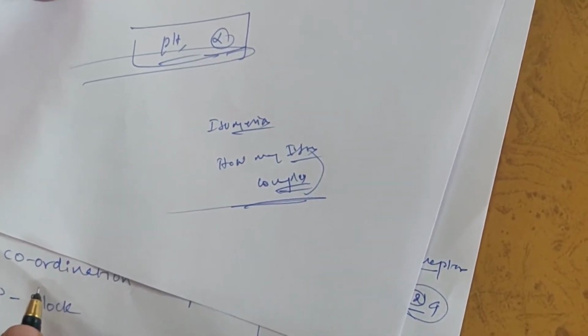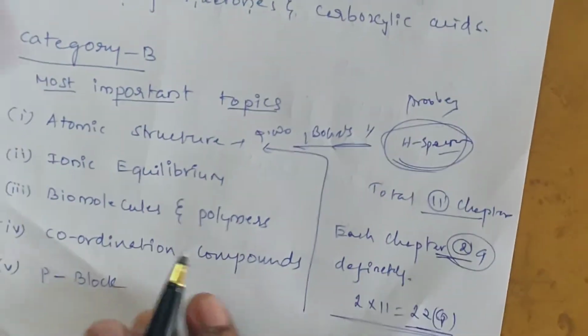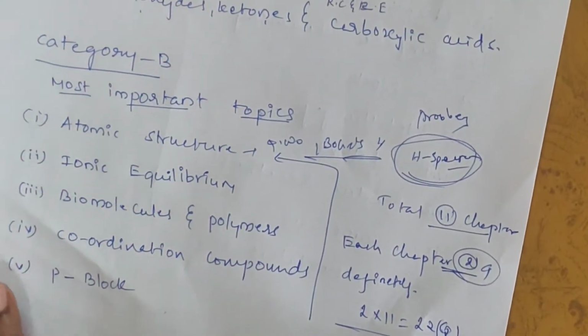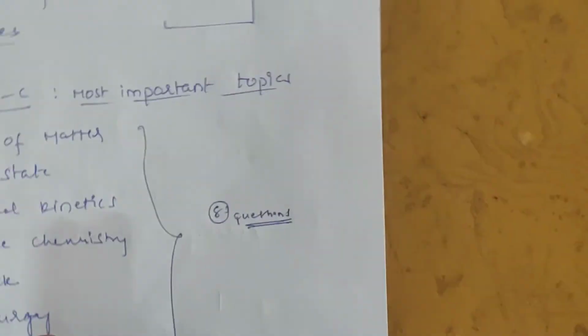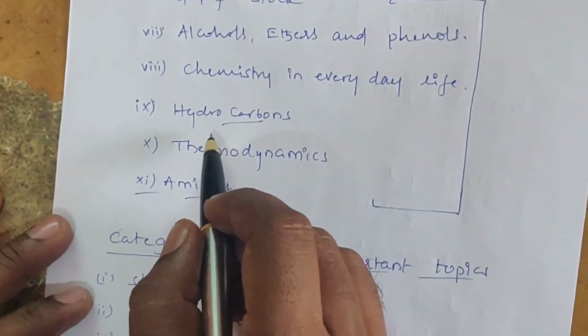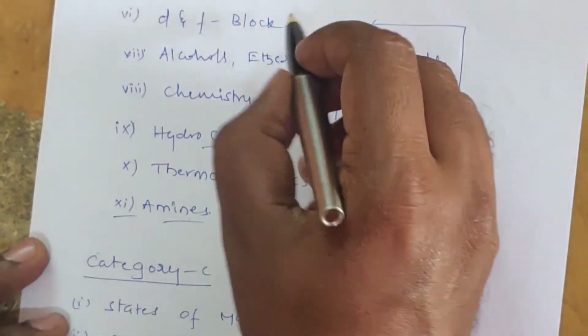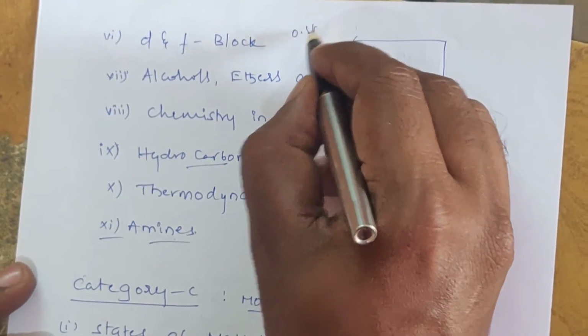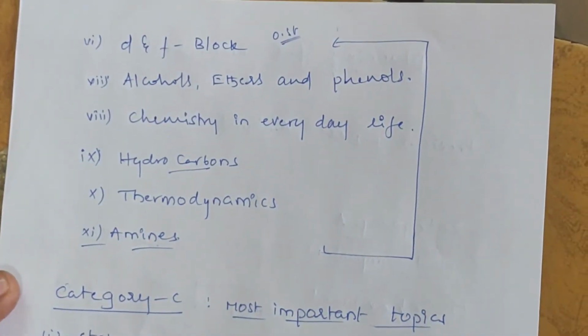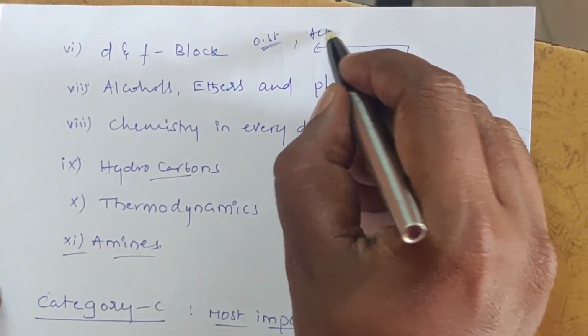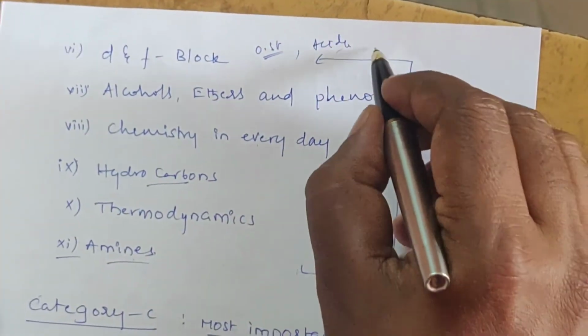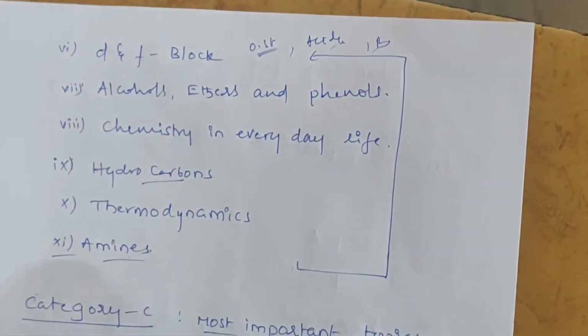And next, P block elements: also direct questions from NCERT. D and F block elements: direct questions based upon oxidation states, acidic strength concept, paramagnetic or diamagnetic, and magnetic moment calculations.